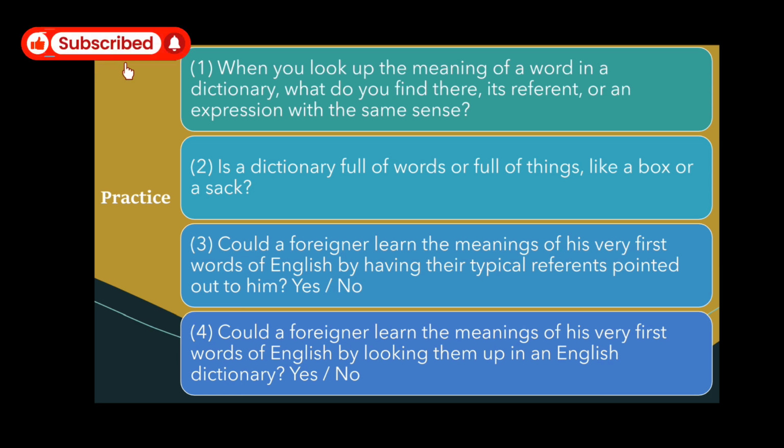Of course. Most often, if there's a foreigner who wants to learn some words in English, you call him and say, okay, that's a tree, and you point it out. So he won't look up the meaning of words in a dictionary; rather, you point out.